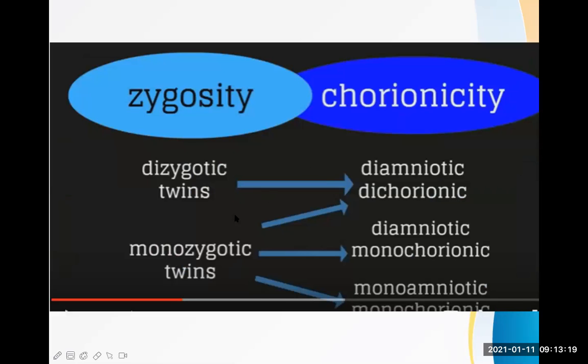Now dizygotic twins, okay, are always diamniotic, dichorionic. There's no doubt about it. It is very easy. Dizygotic, diamniotic, dichorionic, 2 placenta, 2 amniotic sac. Whereas monozygotic twin can be anything. They can be diamniotic, dichorionic. They can be diamniotic, monochorionic, and they can be monochorionic, monoamniotic as well. It all depends on at what stage the division occurs.